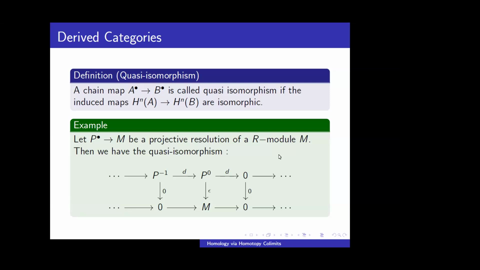One example of a quasi-isomorphism: if we have a projective resolution of a module M, we can get two chain complexes, one of the projective modules and one with M at the 0th place and the rest 0. The left side is exact, so everywhere we'll get 0, and at the 0th place we'll get homology M, and the right side also gives M at the 0th place and 0 elsewhere. So this is a quasi-isomorphism.